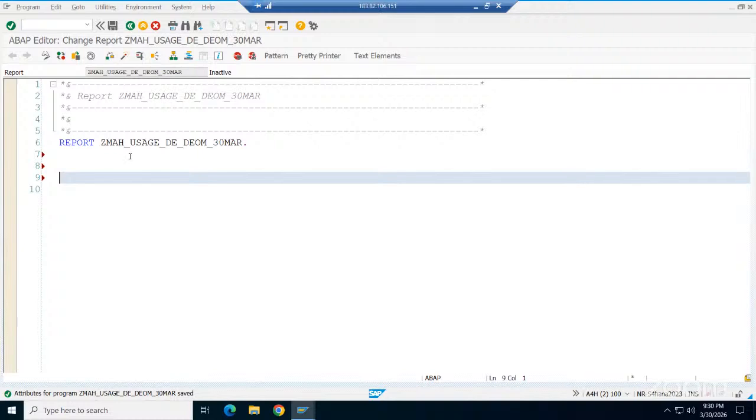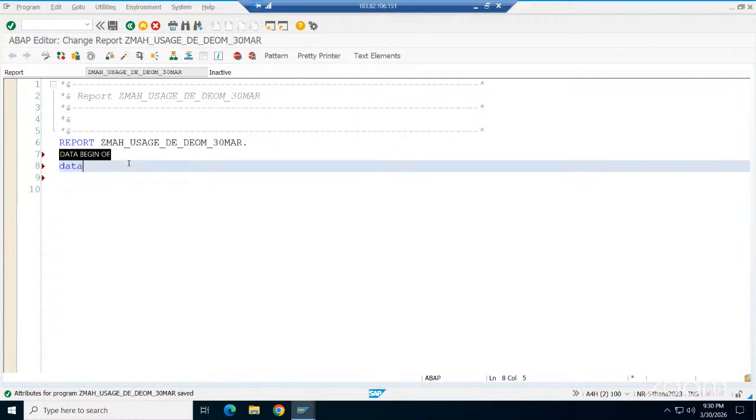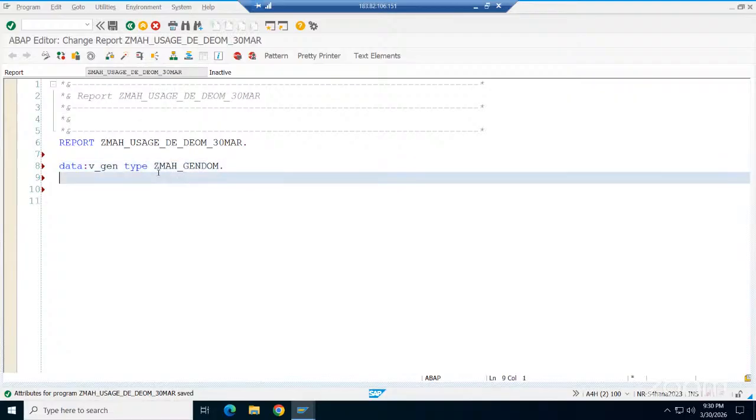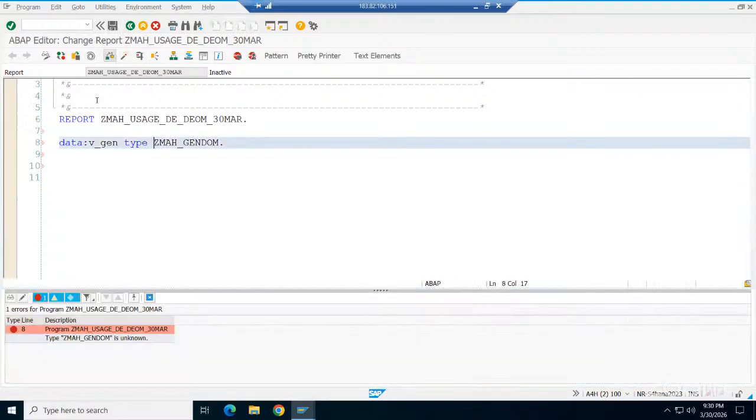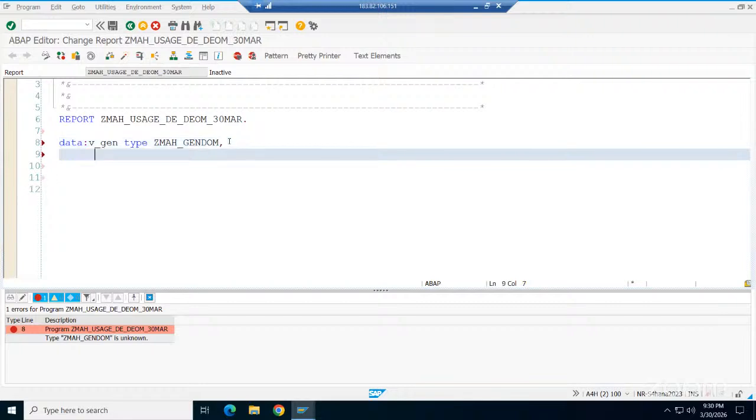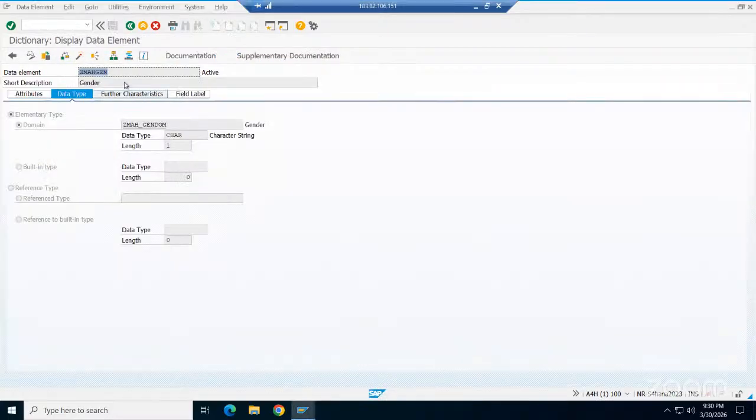Now what I do is create one variable using the data statement, p_gender. A variable can be created only via the data statement, data colon p. Now if I write this, this is a data, not a data element or domain here. You can't use that. Whereas in this case, if I give a data element, v_gender type, the type equals the name of the data element here.